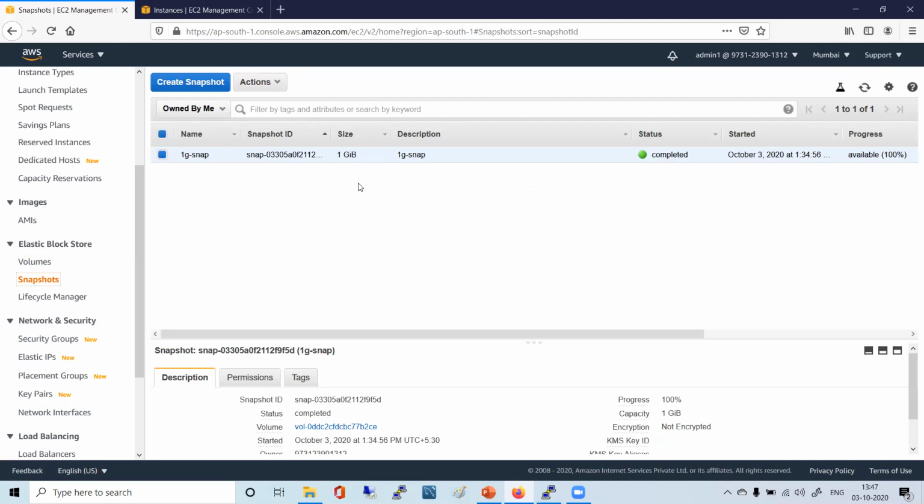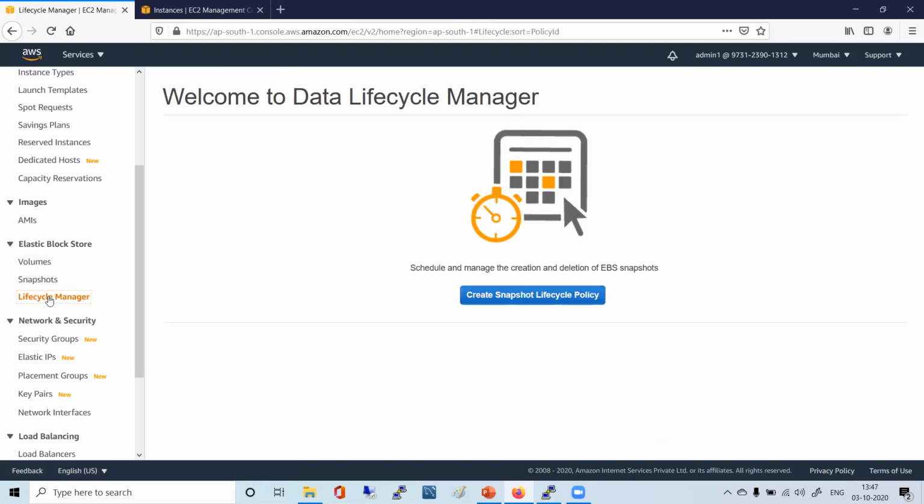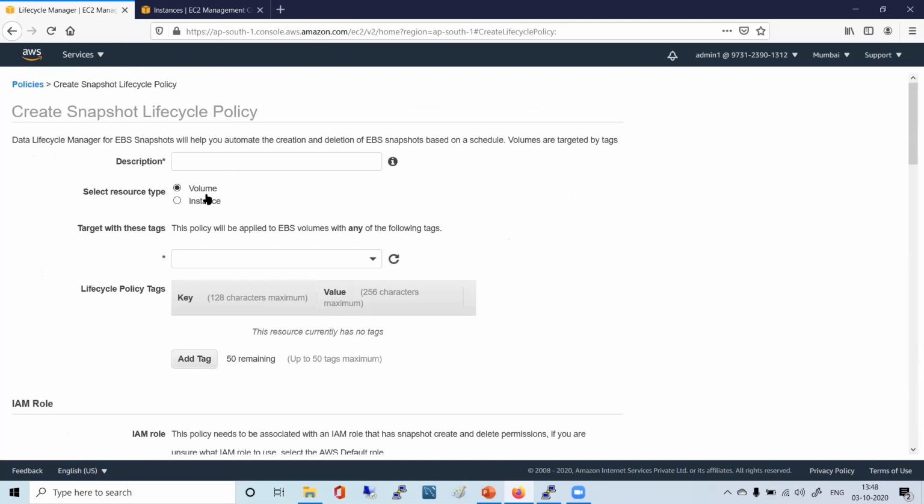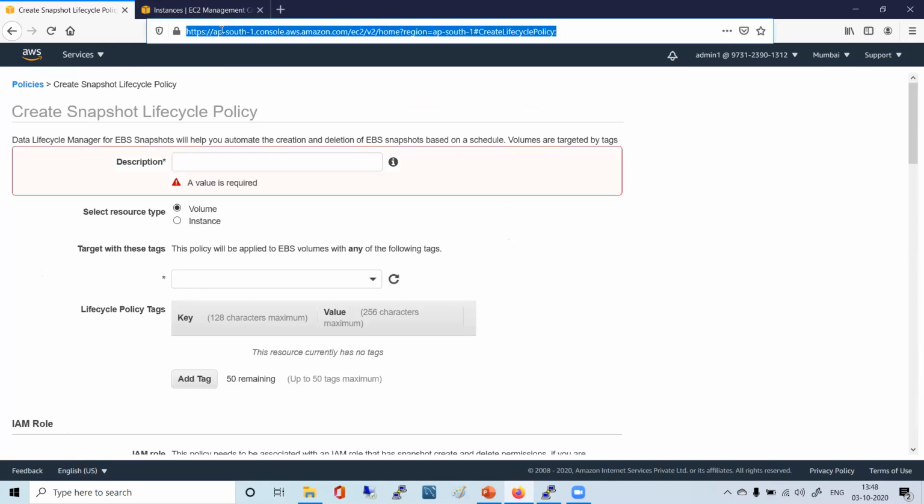Yeah. Now understand that we are having this option of Lifecycle Manager there, right? So I'll just show you. Just pay attention and try to understand what is Data Lifecycle Manager. So it says create snapshot lifecycle policy. I click on that, right? It says description, right?